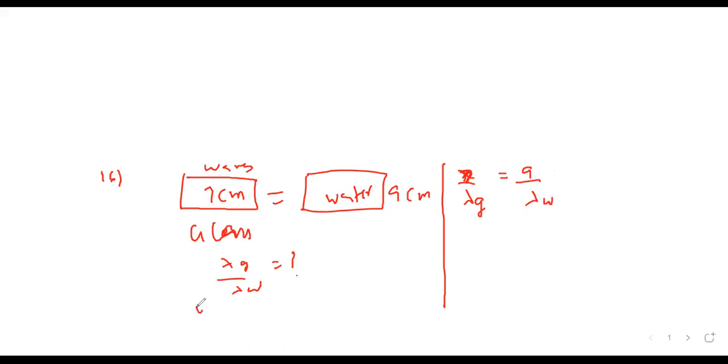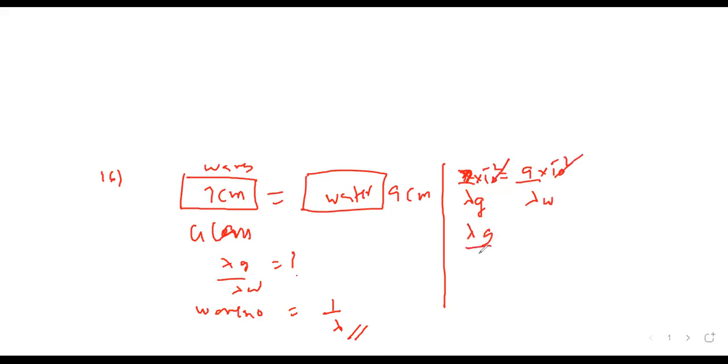What is wave number? Wave number means number of waves present in 1 meter, 1 upon lambda. So 2 meters, 2 upon lambda; 3 meters, 3 upon lambda; 7 meters, 7 upon lambda. So 7 centimeters, I can convert in meters by multiplying with 10 raised to minus 2. But on both sides, this will get cancelled, so no need to write.